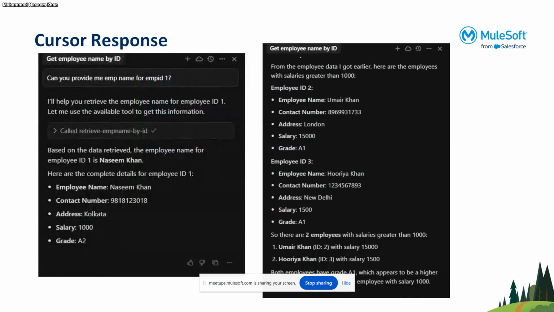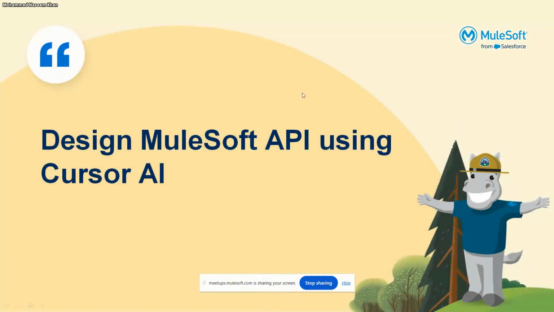And we can just open the chat using the Control L shortcut key, and then you can provide your input. For example, can you provide me the employee details for this employee ID? I'll just go through this project. So let me just show.